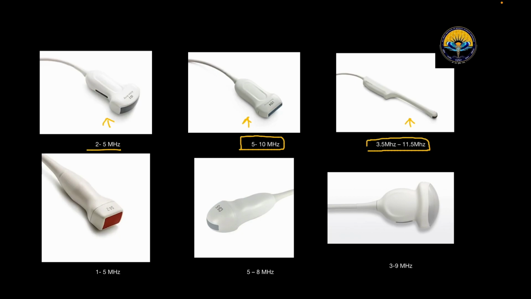to 11.5 megahertz. Here we have the phased array probe, and this phased array probe has a frequency of 1 to 5 megahertz. Okay, here we have the microconvex probe, with a frequency of 5 to 8 megahertz, and this one is the 3D probe, having a frequency of 3 to 9 megahertz. So these are the frequencies and different types of probes that we use in our ultrasonography department.